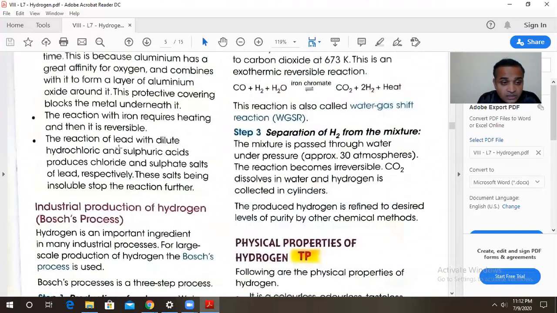Then the reaction of lead with dilute hydrochloric and sulfuric acid produces chlorides and sulfates of lead, and these are insoluble. So they stop the further reaction, and therefore, because of all such conditions, zinc granules are preferred. We should prefer them.